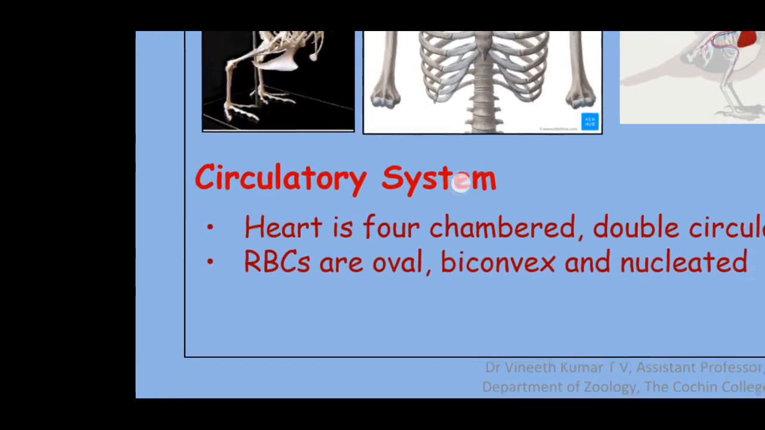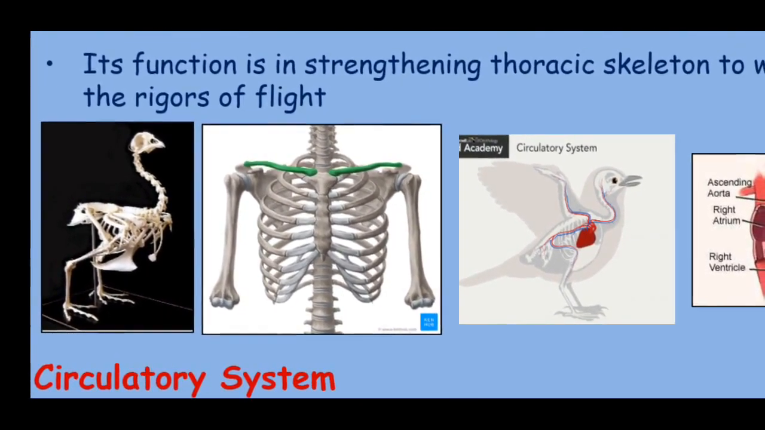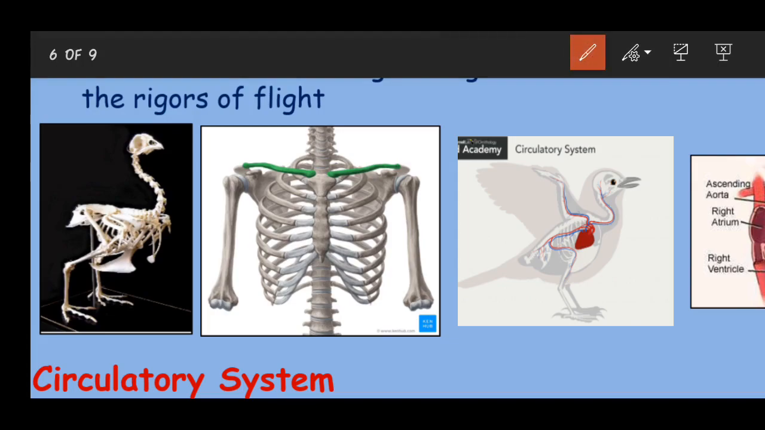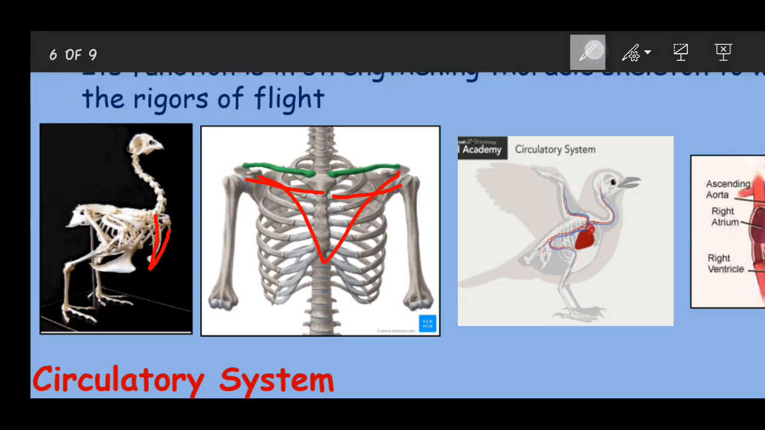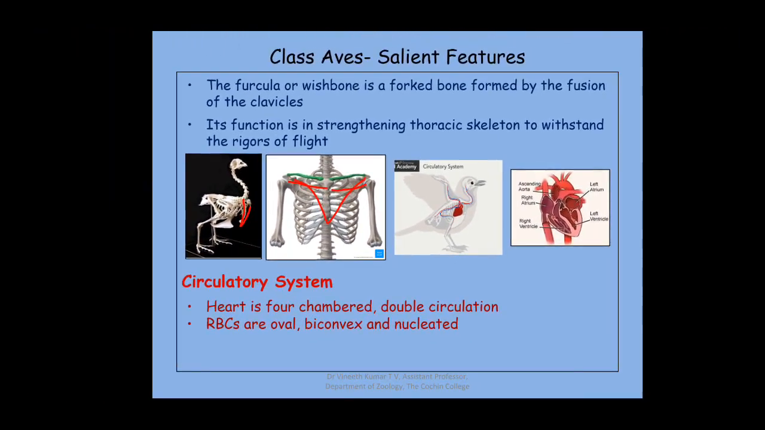Here you can see the clavicles of human. This is the clavicle; the green one is the clavicle of human. What happens is, this clavicle bends and forms a V-like structure, and that structure is seen here in birds, which is called the V-shaped furcula. That also assists in flight. These are the most important modifications in the skeletal system.